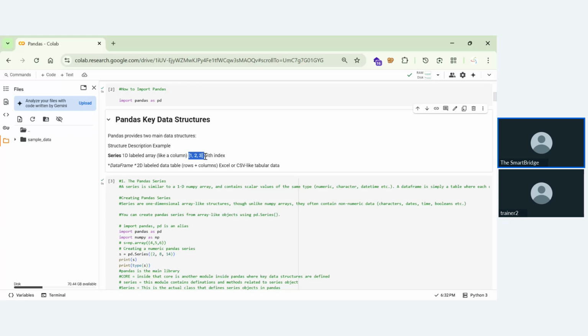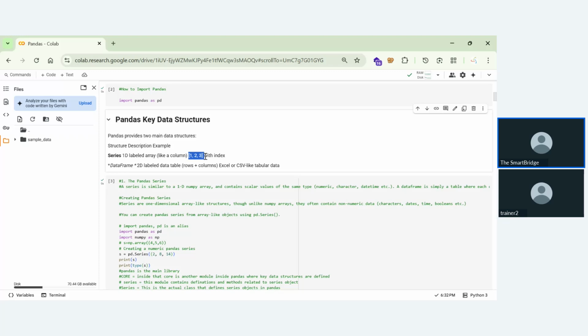Coming to the second thing, that is the data frame. A data frame is nothing but labeled data which is 2D, with rows and columns. These rows and columns are not like in a NumPy array, where they might be of a single format. Here they can be of multiple formats: Excel, CSV, JSON, a database, or some other source. So if you want to work with multiple files, the data frame is the right tool for you.